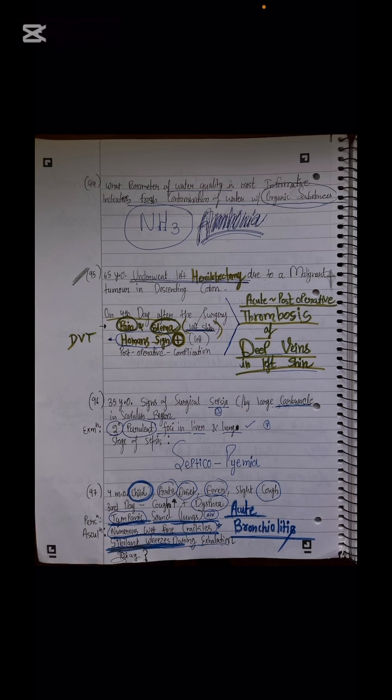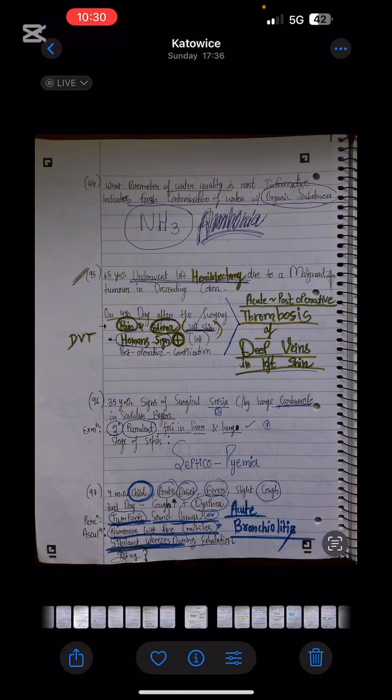So when they take water from the well, what is this intoxication? This is nitrite intoxication. When the problem is with the organic substances, what is this problem? This is the problem with ammonia, or ammonia poisoning will occur in the patient due to poor water quality.